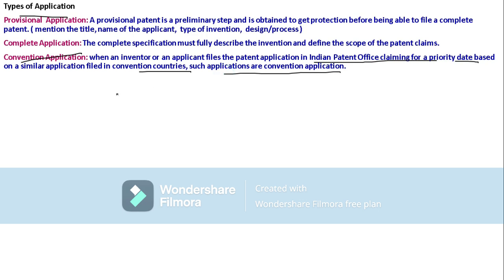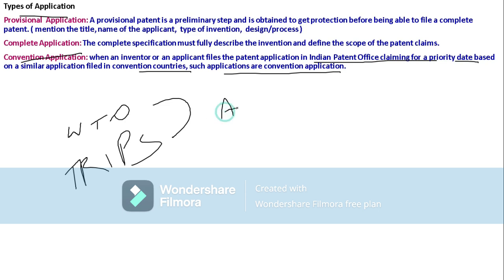As I said before, our country is a member of the WTO and also TRIPS, trade related intellectual property rights. Being a member means we are treated as a convention country. For example, take country A and country B, or rather a person A and a person B.